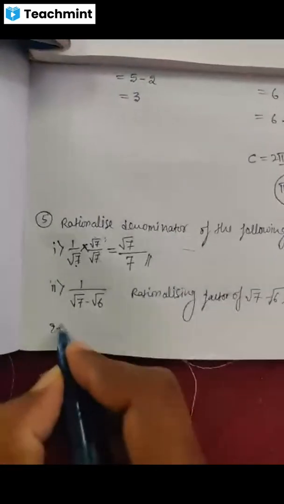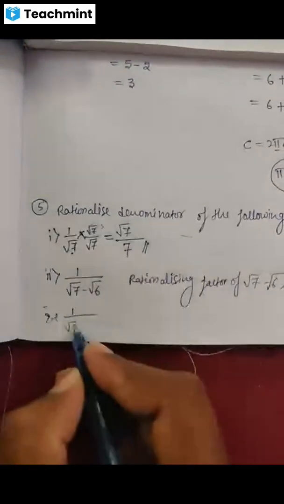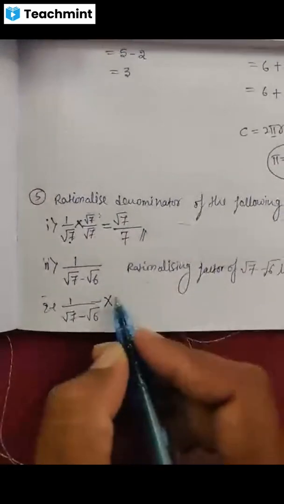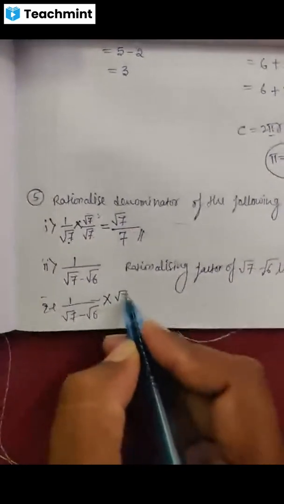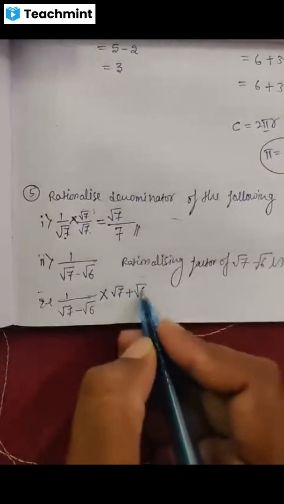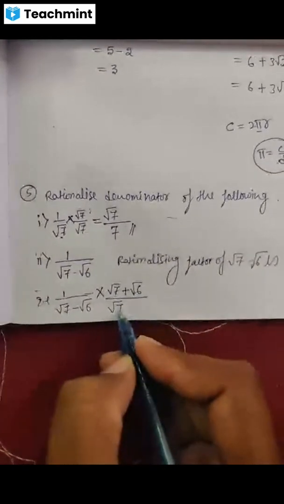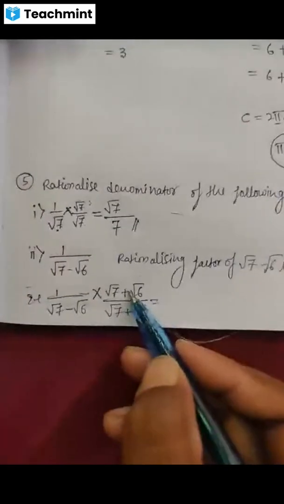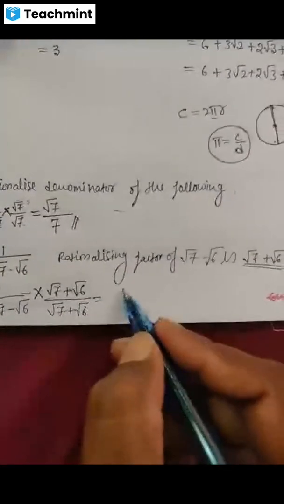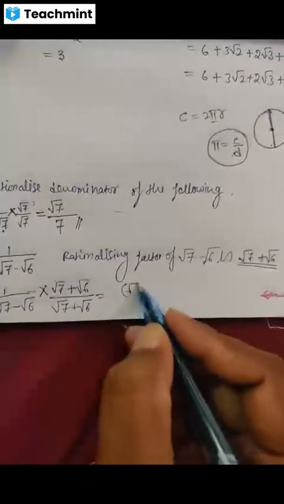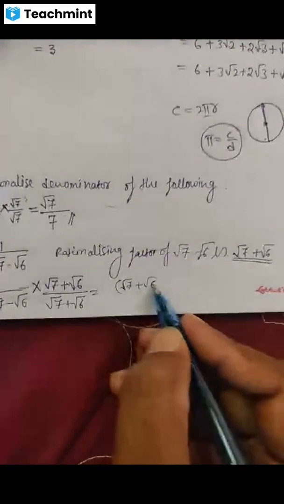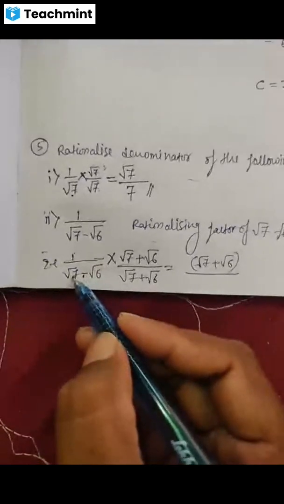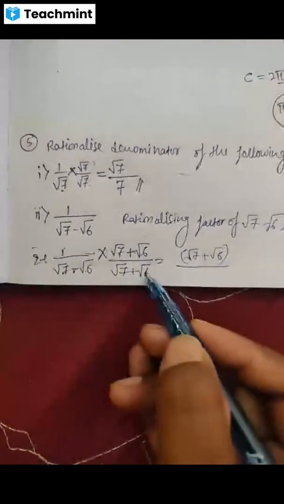That is, 1 divided by root 7 minus root 6 is multiplied in both numerator and denominator with root 7 plus root 6 divided by root 7 plus root 6. That is equal to, multiplying this to 1, root 7 plus root 6 itself divided by, so here it is in the form of a minus b into bracket of a plus b.